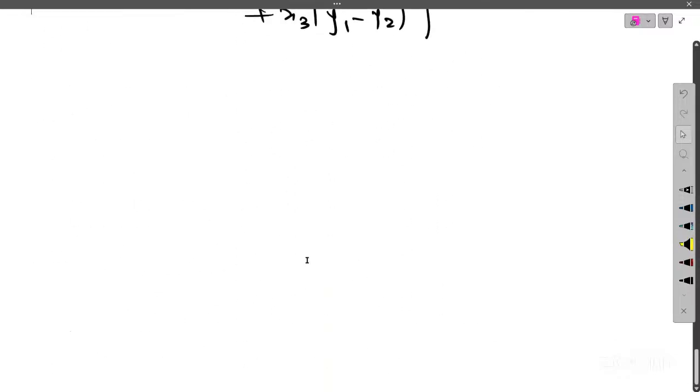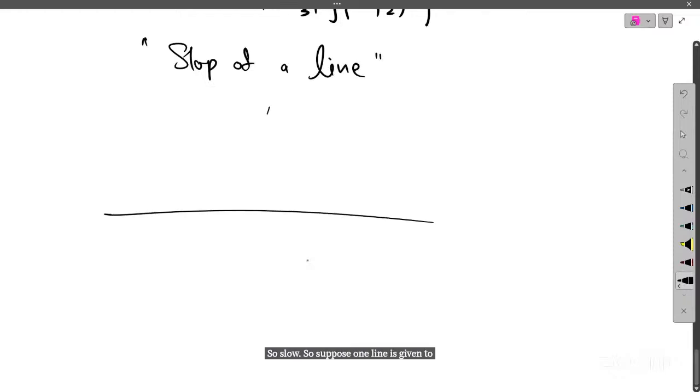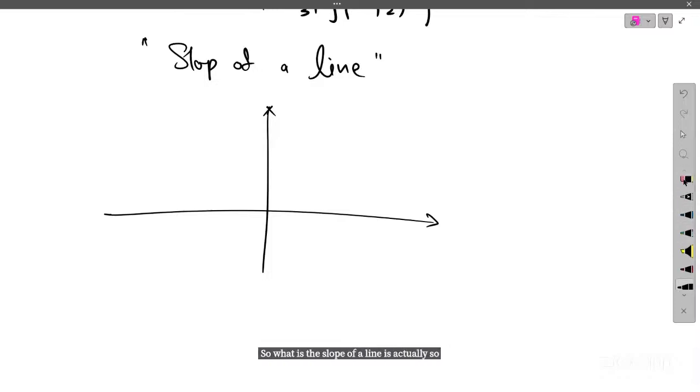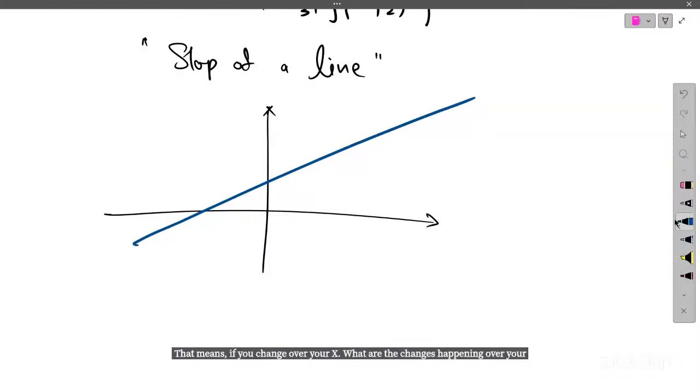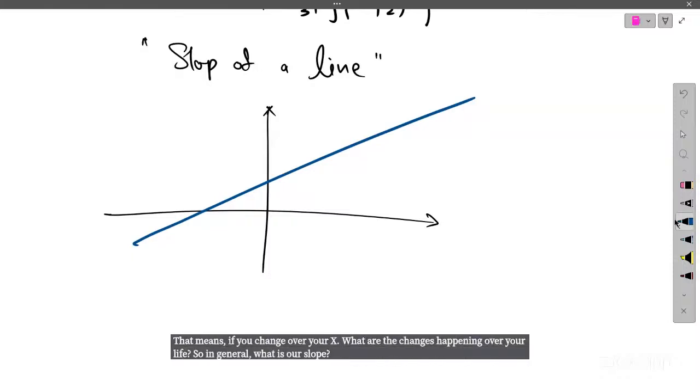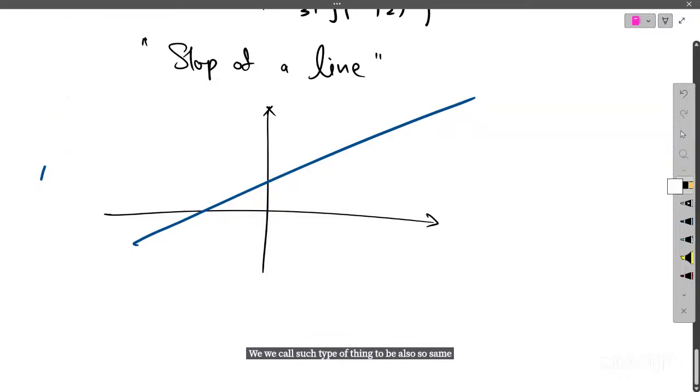So let's go toward the next topic, which is the slope of a line. Suppose one line is given to us in our plane. So what is the slope of a line actually? Slope means if you change over your x, what are the changes happening over your y? In our day-to-day life, we say that the slope of the stair is 2 to 1. Such a thing is what we call slope. The same thing happens over the line also.